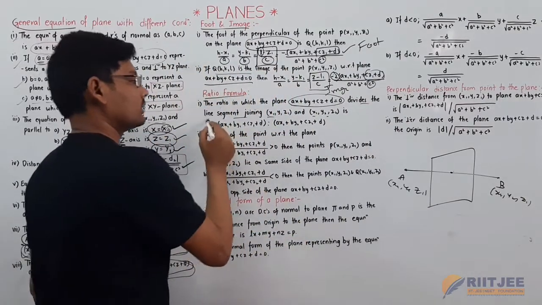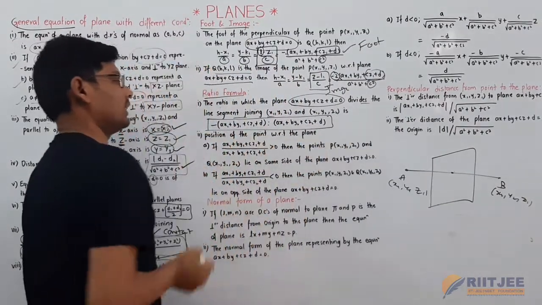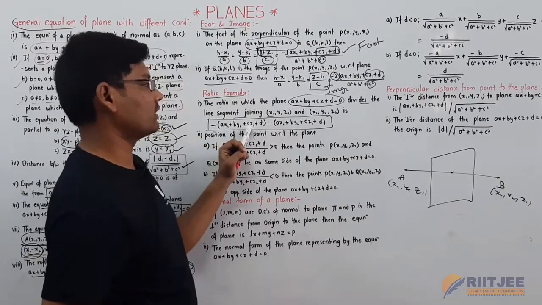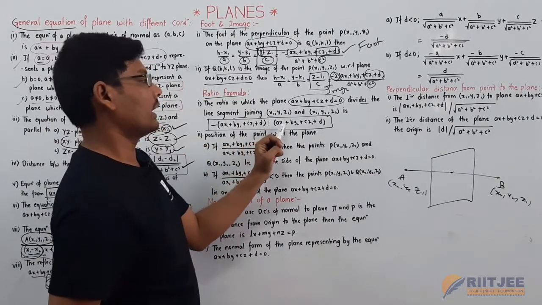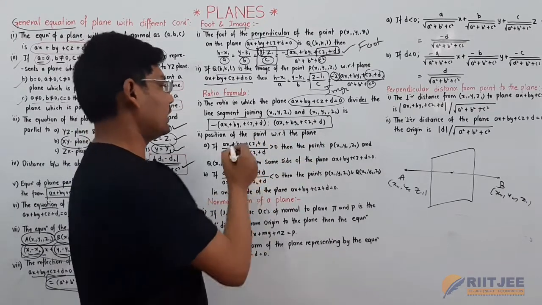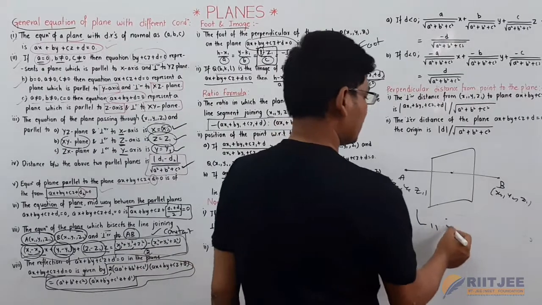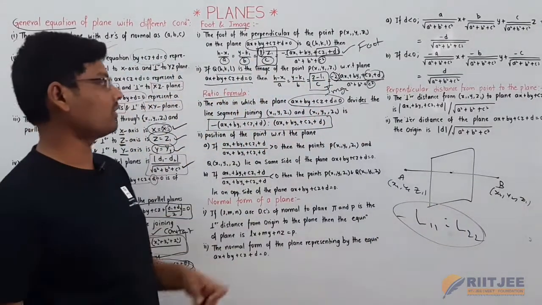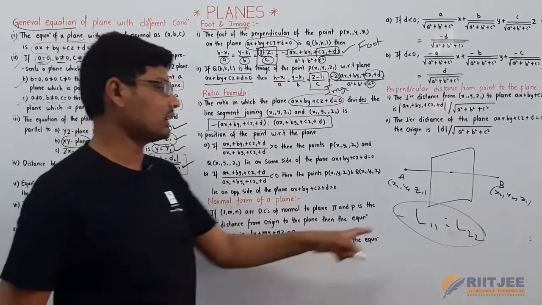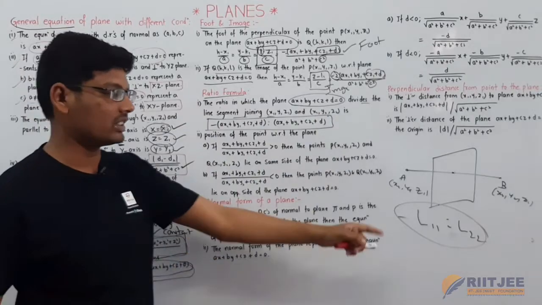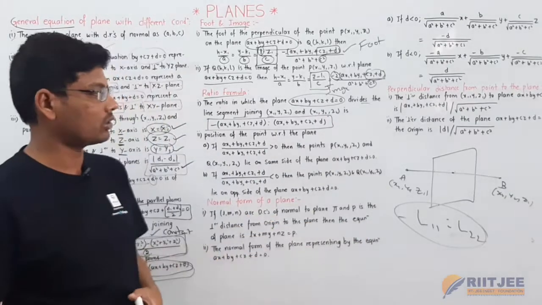Let the line be divided by the plane in the ratio of minus of ax1 plus by1 plus cz1 plus d to ax2 plus by2 plus cz2 plus d. So this is minus L11 is to L22, the dividing ratio of the plane, where L is nothing but ax plus by plus cz plus d equal to 0. Already we discussed this concept in the straight line chapter also.